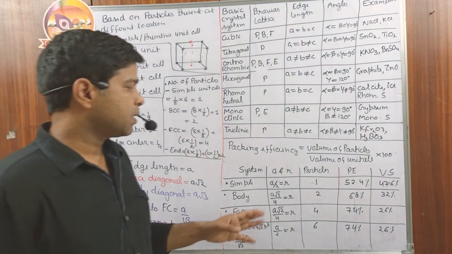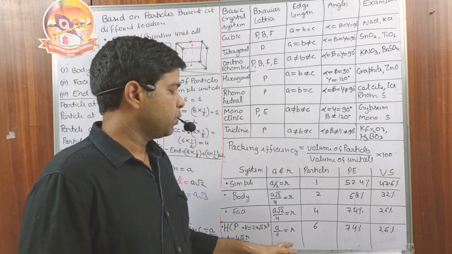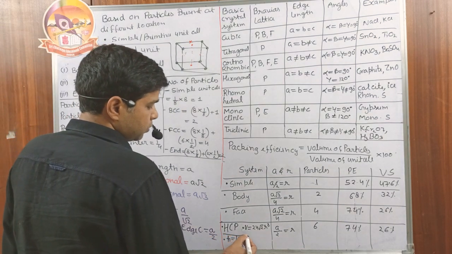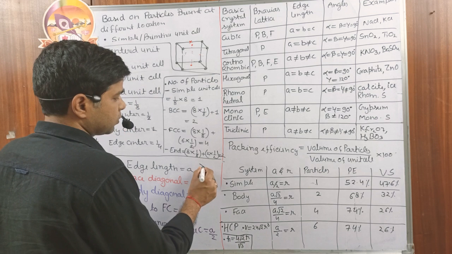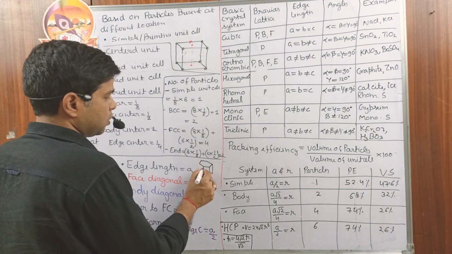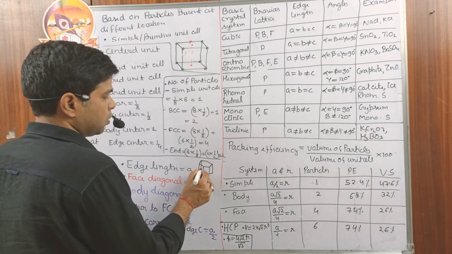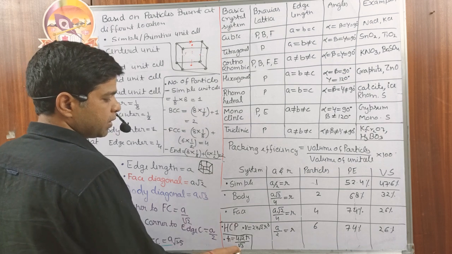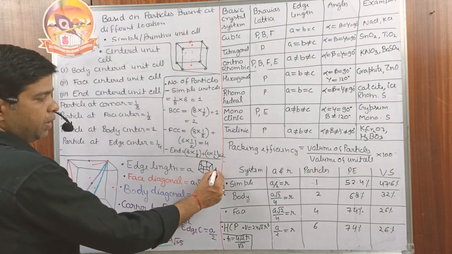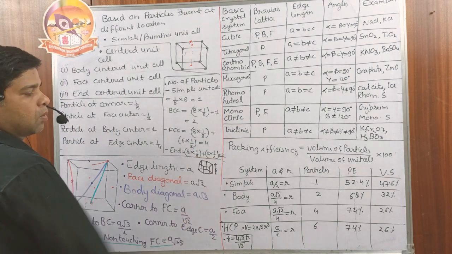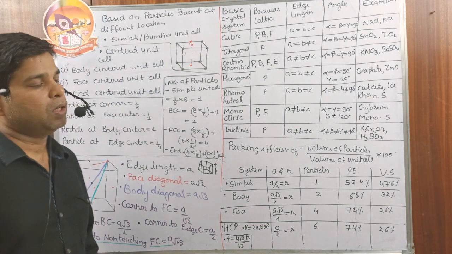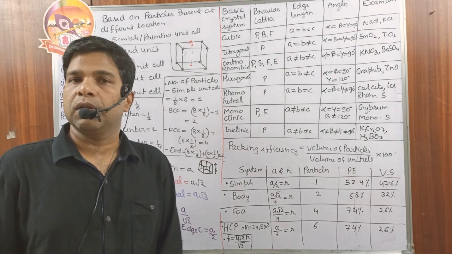What we need to remember in this case: a and r relationship, a by 2 is equal to r, number of particles 6, and very important is the formula of the height of the hexagon. Height of the hexagon is given by 4 under root 2 r divided by under root 3. This is the height of the hexagon. And what is the volume? 24 under root 2 r cube. It is the volume formula, and these two formulae you have to remember especially.